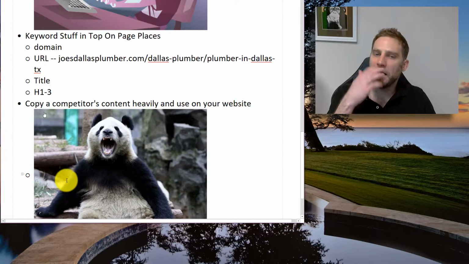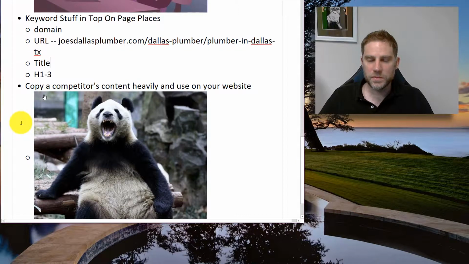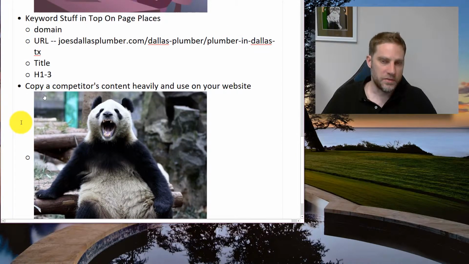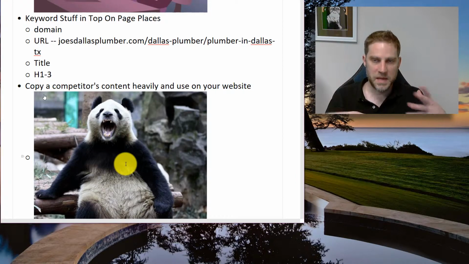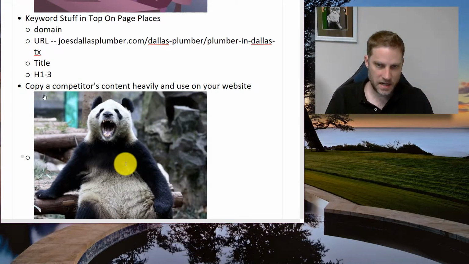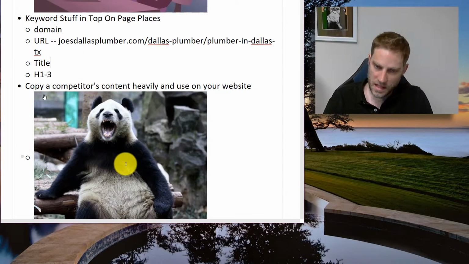Okay, so copy a competitor's content heavily and use it on your own website. Now, there's a lot of misunderstanding around how duplicate content works, and Panda primarily deals with duplicate content, and really it's not so much that you're penalized as you're filtered. So if Google sees 2 pieces of content that are the same competing for the same search result, they will only put one on the first page, because imagine if 10 different websites have the same piece of content, they don't want to show that same piece of content on all the 10 search results. It's not a good experience for their searchers.